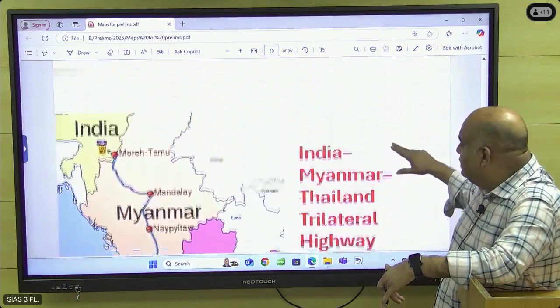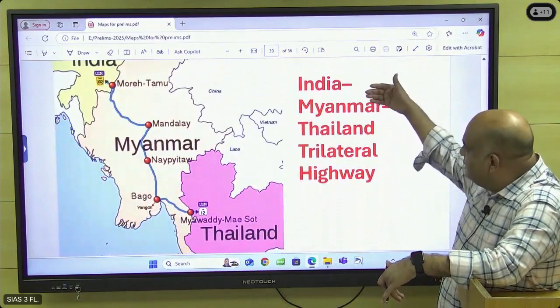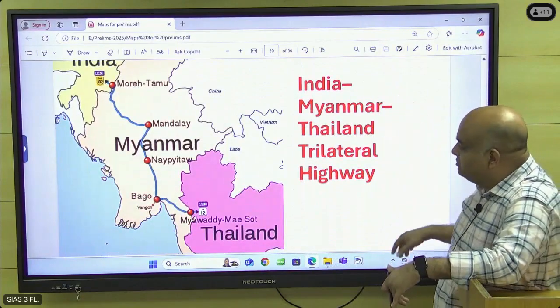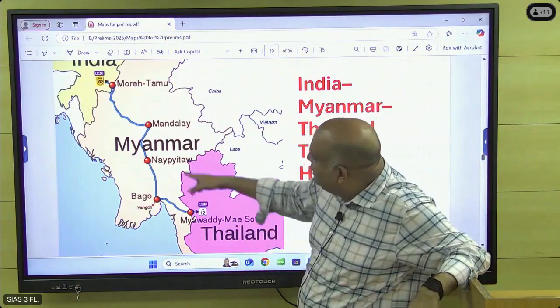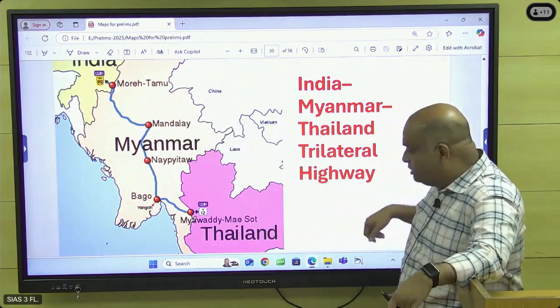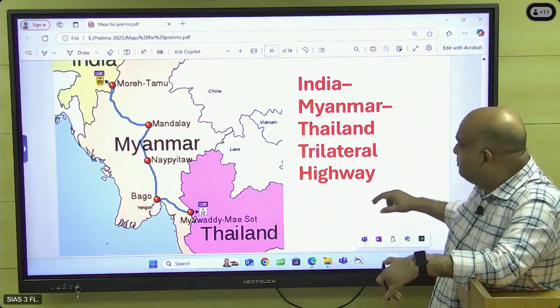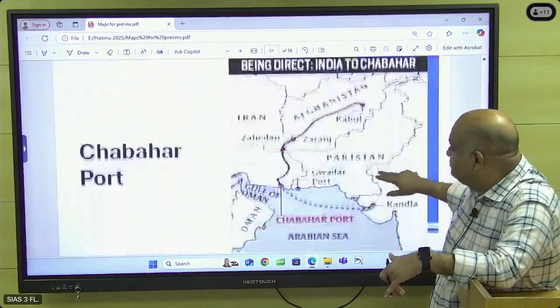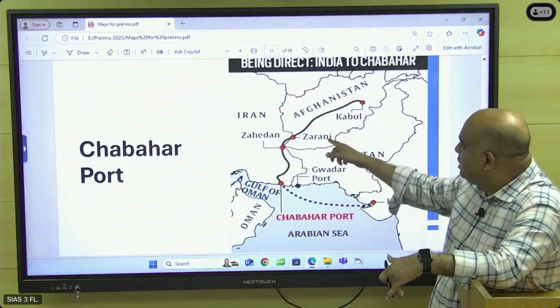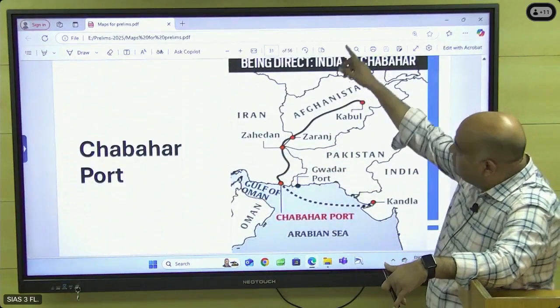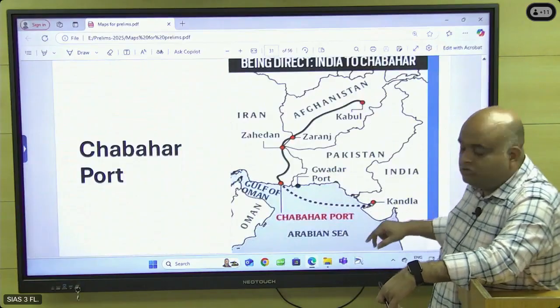This, okay. India, the IMT, India, Myanmar, Thailand trilateral highway. So connecting Thailand to India. And this road is going to join up to Vietnam. Proposal is there. This and all check it. Chabahar port. Through Chabahar port we can connect with Afghanistan and also with Central Asia. This also you check it.